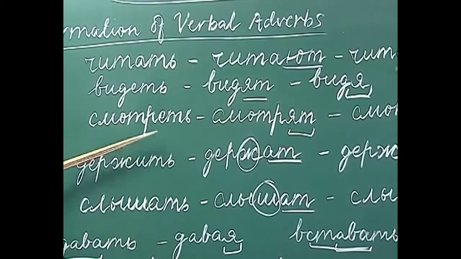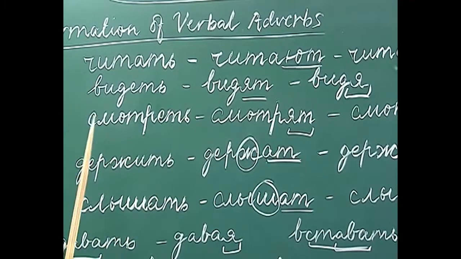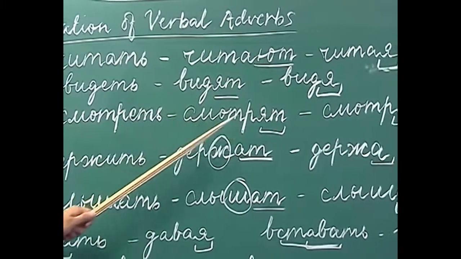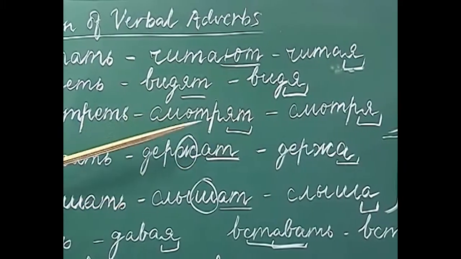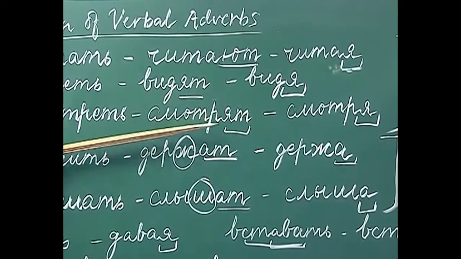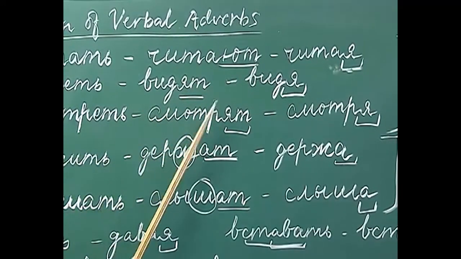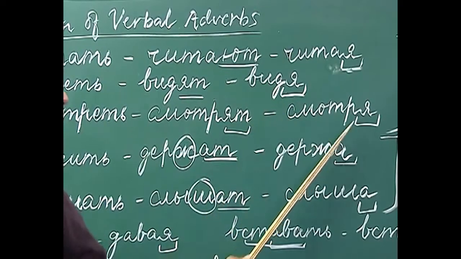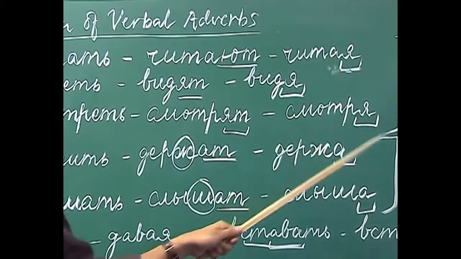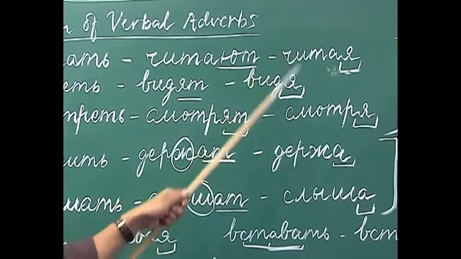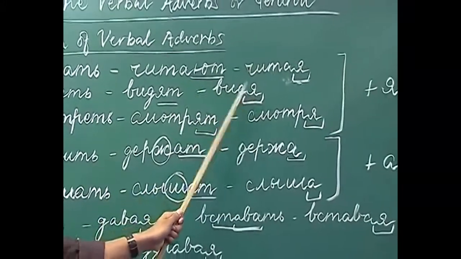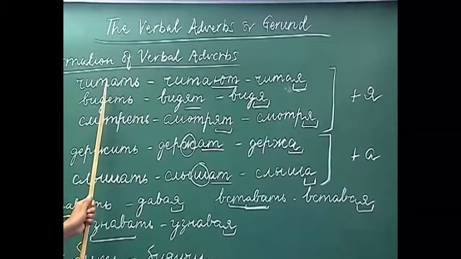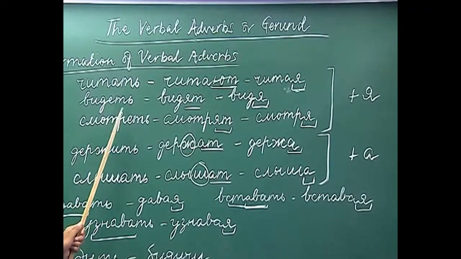The next example is smotryet. With ani we conjugate this verb as smotryat. Remove or drop the ending and add ya. So, what do we get? Smotrya. So, these are the verbal adverbs derived from the verbs chitach, vidit and smotret.